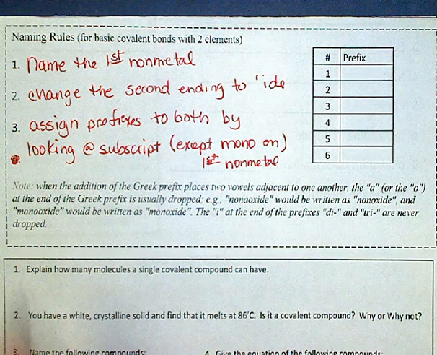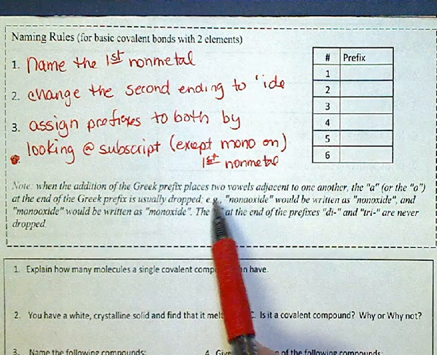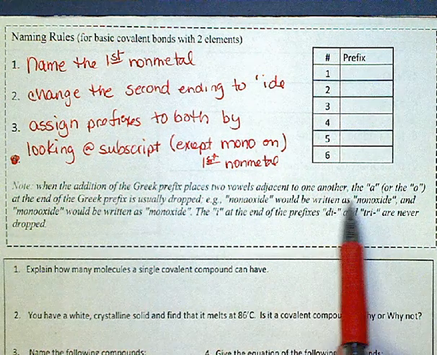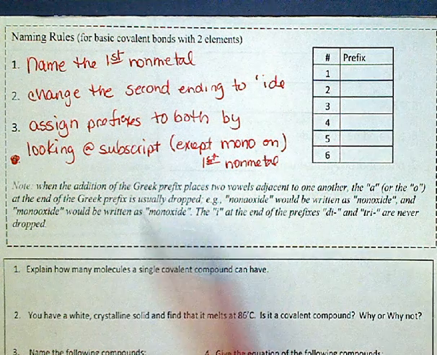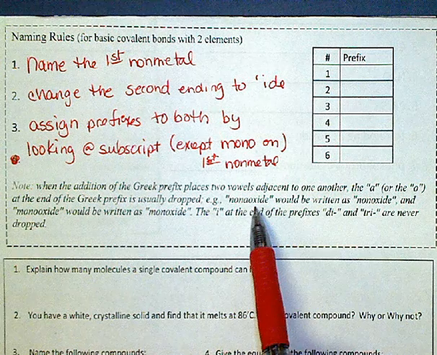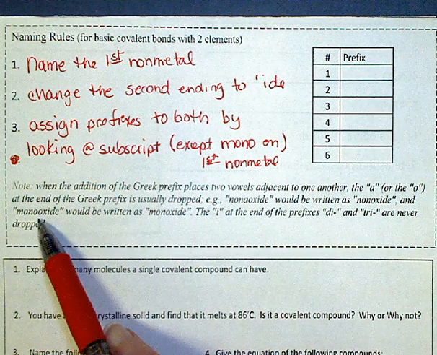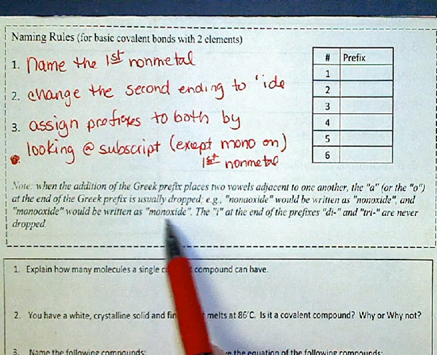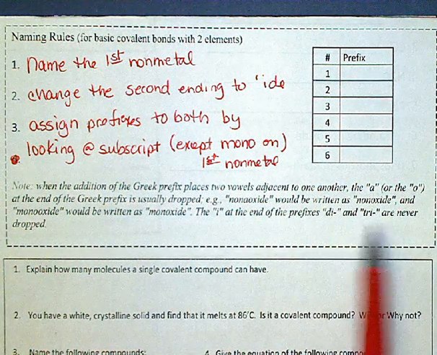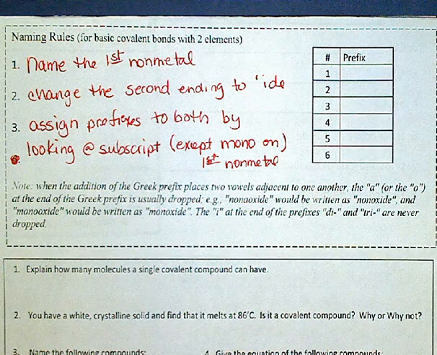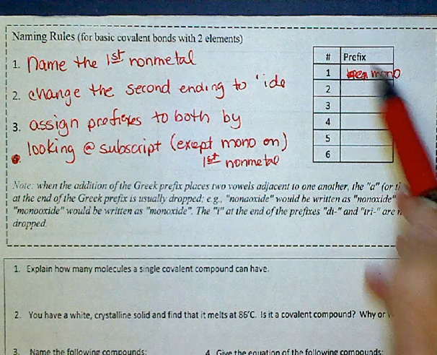Now, note, when the addition of a Greek prefix places 2 vowels adjacent to one another, the A or the O at the end of the Greek prefix is usually dropped. Example, nonaoxide would be written as nonoxide, and monooxide would be written as monoxide. The I at the end of the prefixes di and tri are never dropped. Let's take a look at the prefixes now.